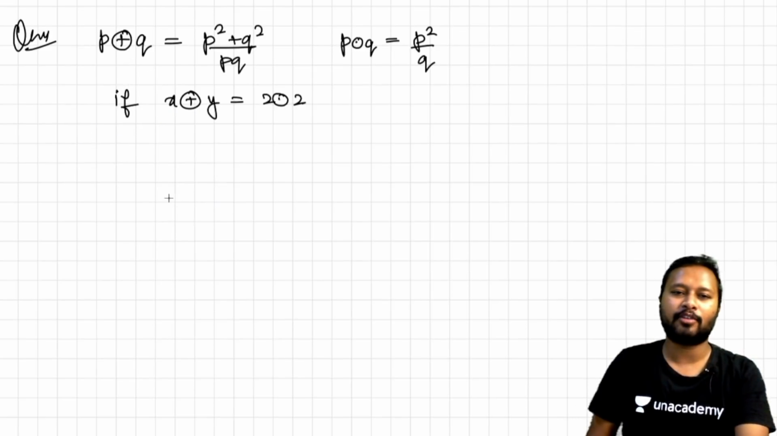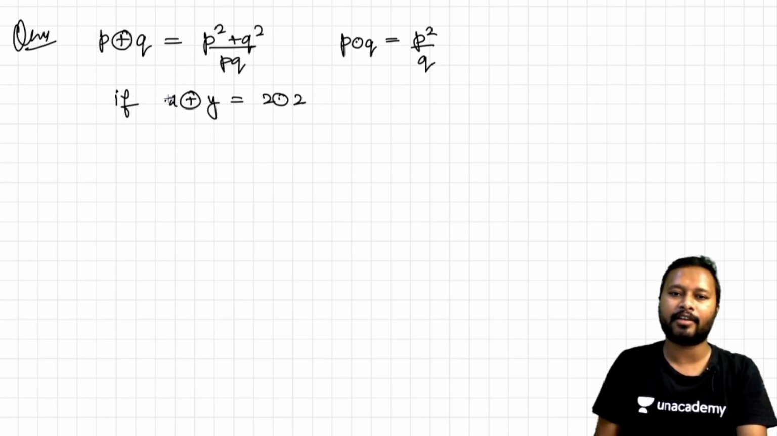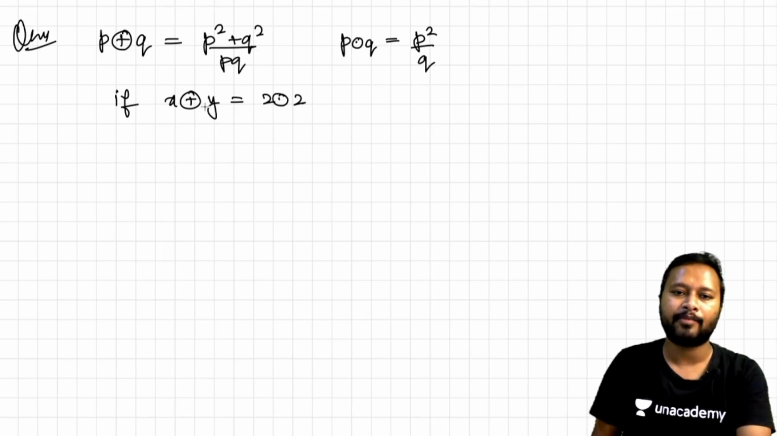Alright, the next question was like this. Two operators were given, the plus operator and the dot operator, mentioned like this. They were saying that if x plus y is equal to 2 dot 2, what is going to be the relationship between x and y? How to solve this? You just have to operate this.